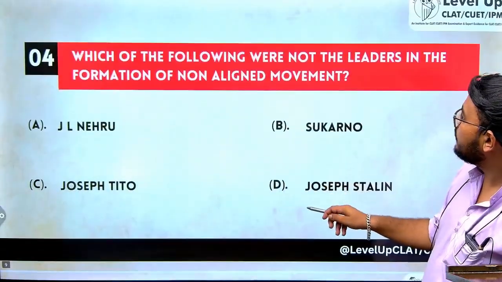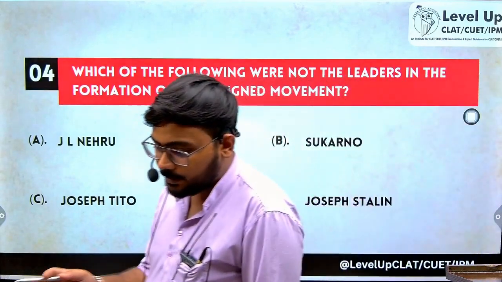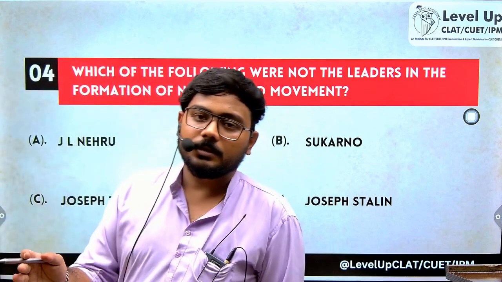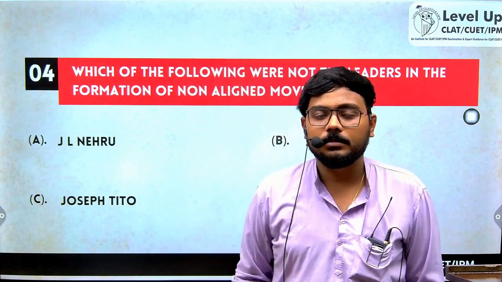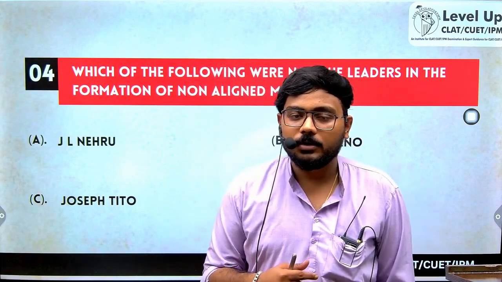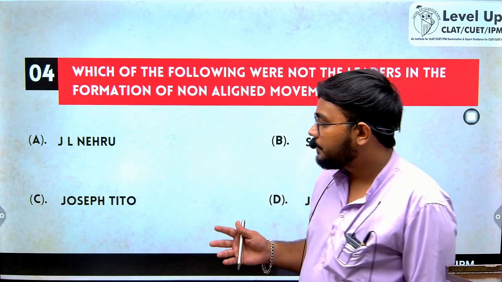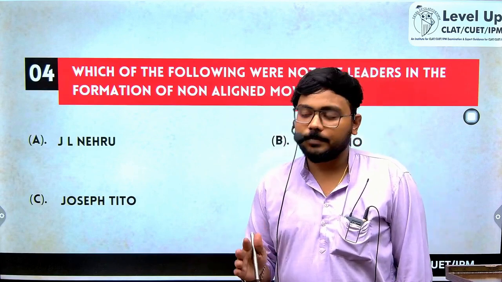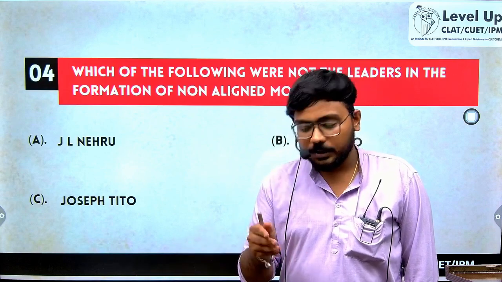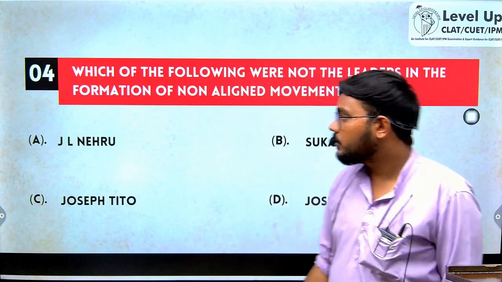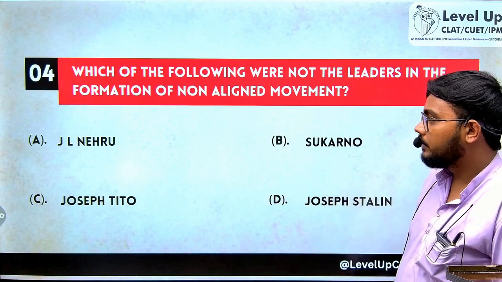Which of the following were not the leaders in the formation of the non-aligned movement? Since the world was divided into capitalist countries and communist countries, certain countries supported the US and their ideology of capitalism, while certain countries supported the USSR and their ideology of communism, countries like Cuba. But there were certain countries like India, Egypt and the Philippines which did not take sides, neither capitalist nor communist. So they found a middle path, which is called NAM, the non-aligned movement. So the question is: which of the following were not part of the non-aligned movement?